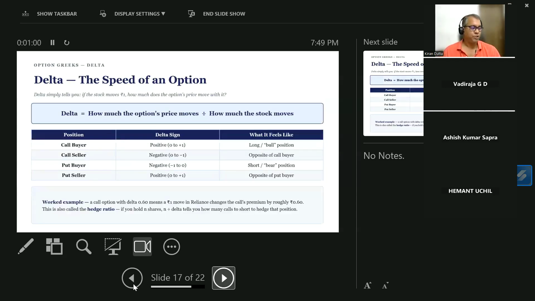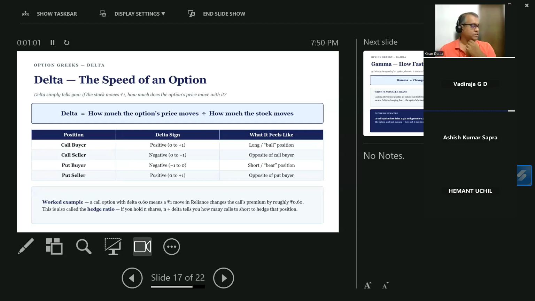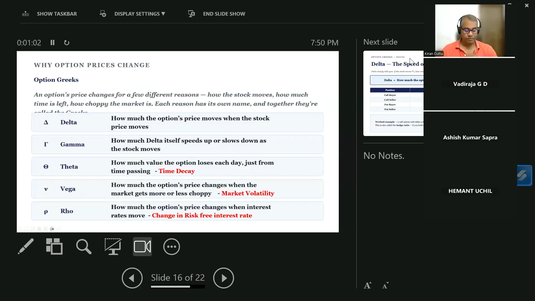So there is this concept of, again, we won't go too deep into these concepts. We will study only from the exam perspective. In fact, we are developing some high frequency strategies for the Indian market, and we go deep into delta, gamma, theta, vega, and rho, to analyze how the options are moving.